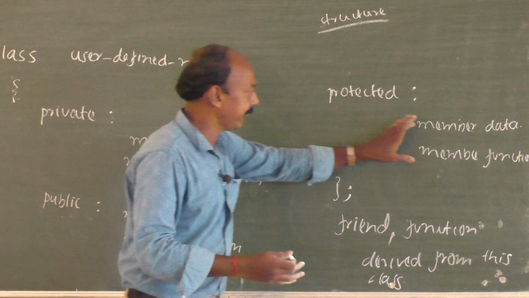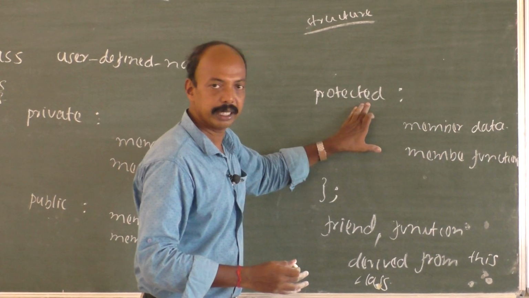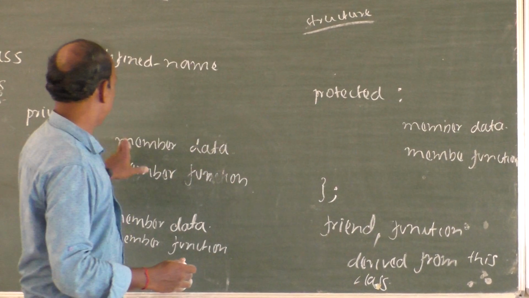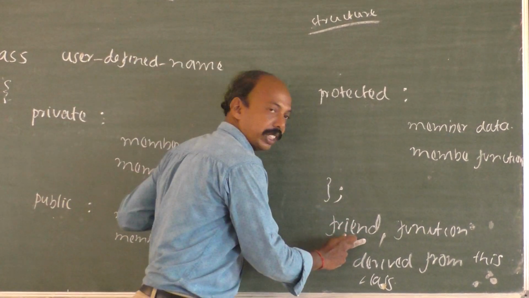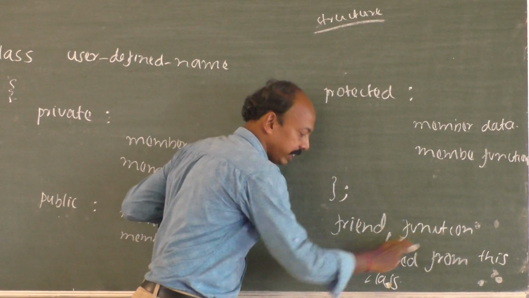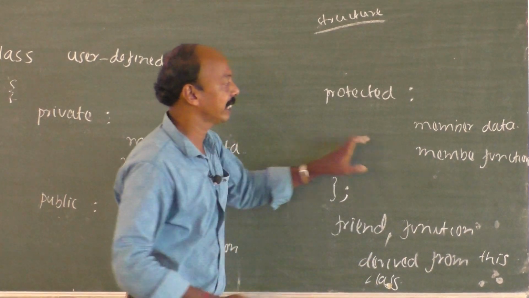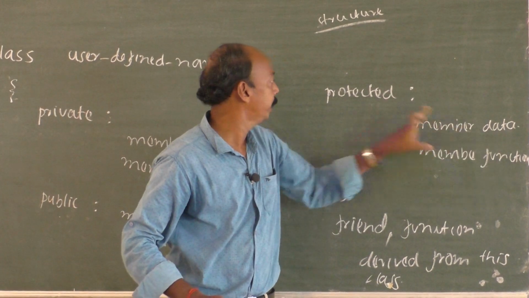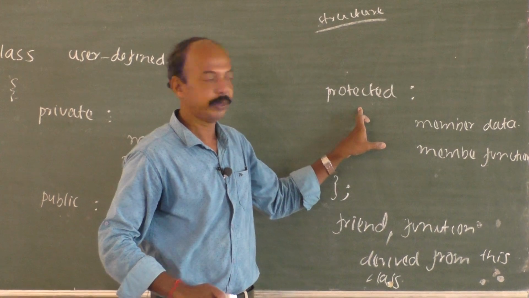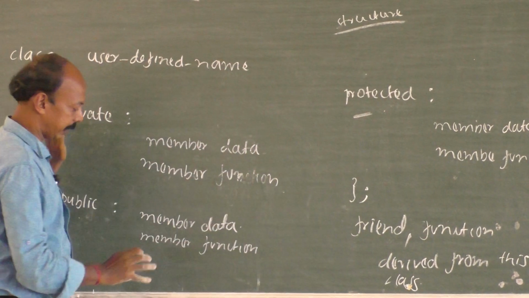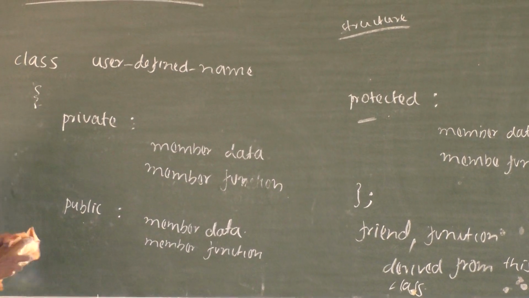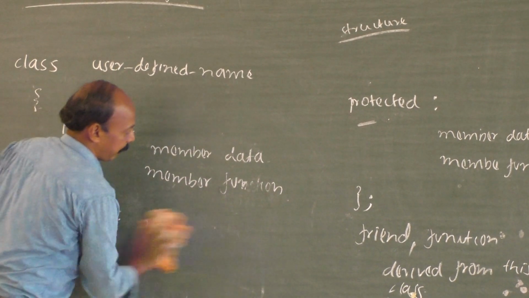If you declare a data or function as protected, it's just like our private. Inside the class we can access. Also the friend functions and the functions derived from this class can access those data and function which are declared as protected. We shall come to the protected later on. For the time being, it's enough if you remember this much. Let us go to a simple example.